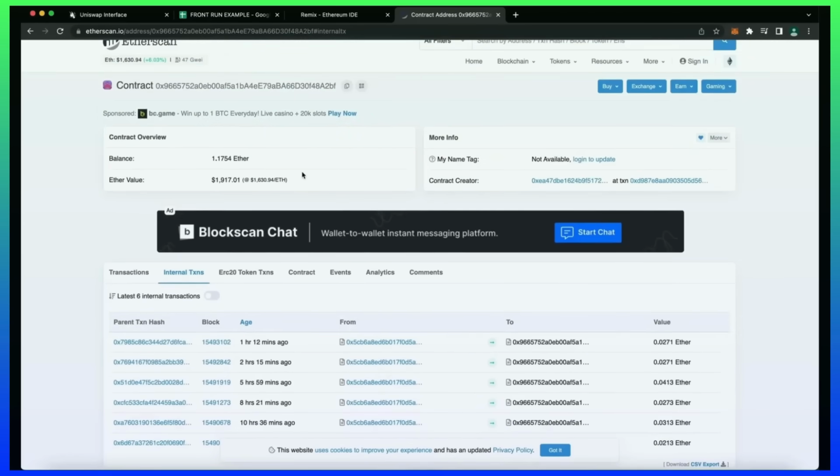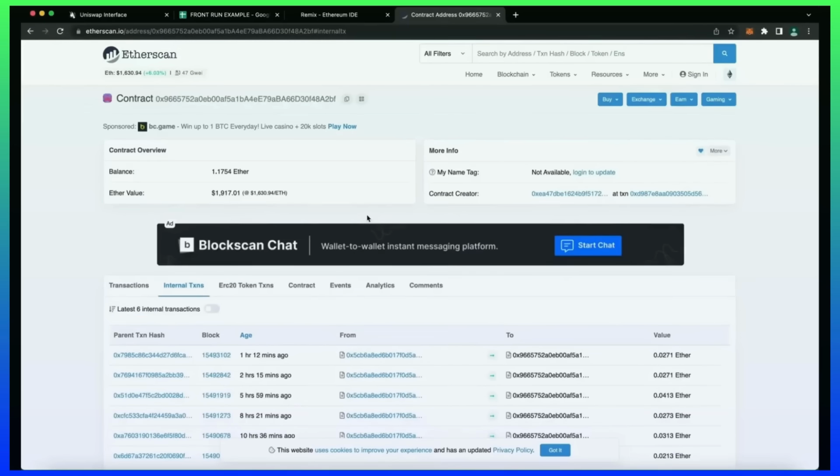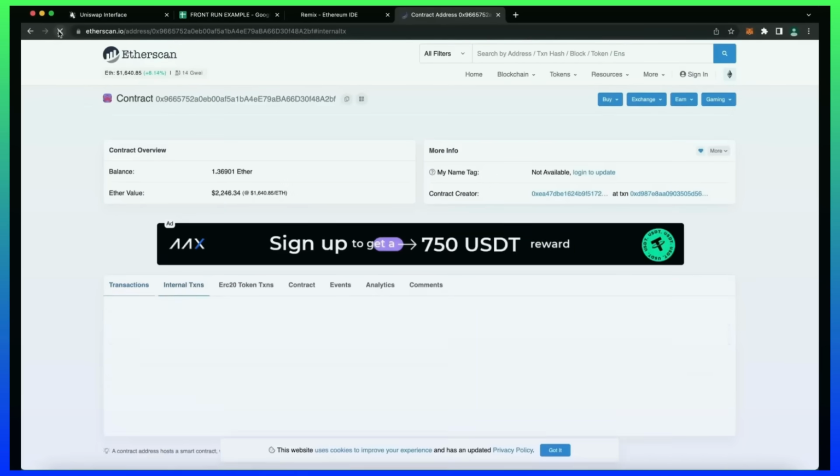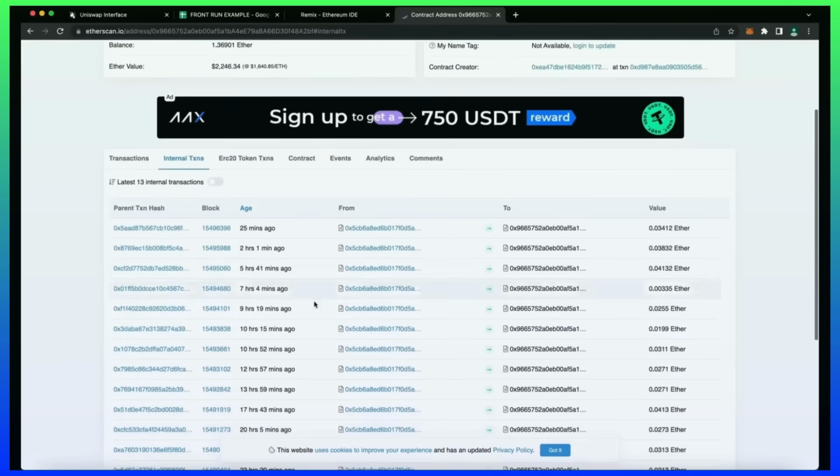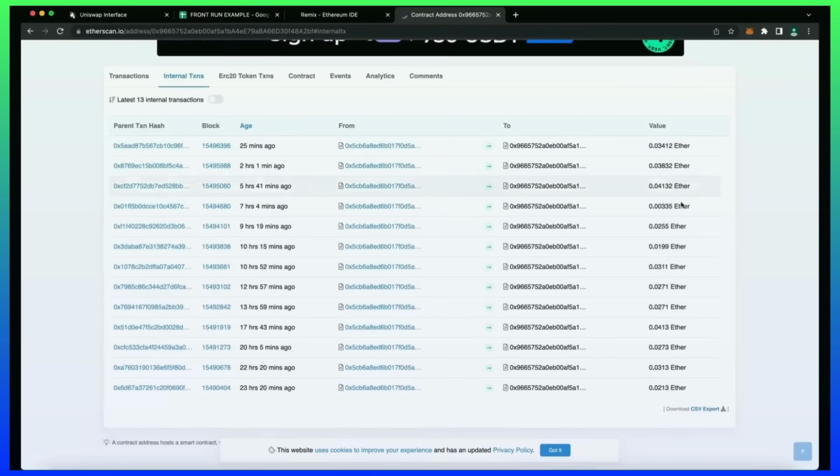So I'll see you in 10 hours. Alright guys, let's see how much more we made. Oh, it's about 1.37 Ether. So basically it took me about a day to gain my deposit by more than a third. Something close to 40%, which isn't that bad.